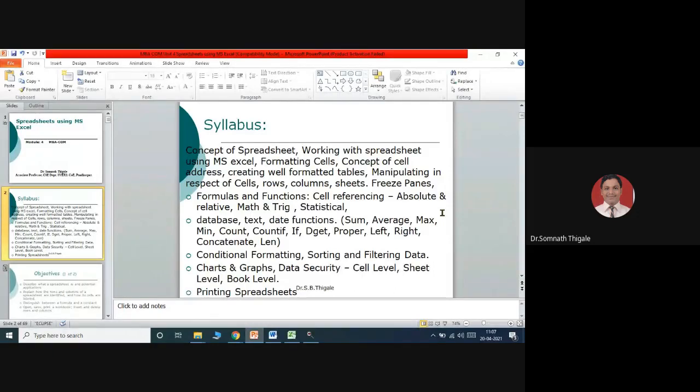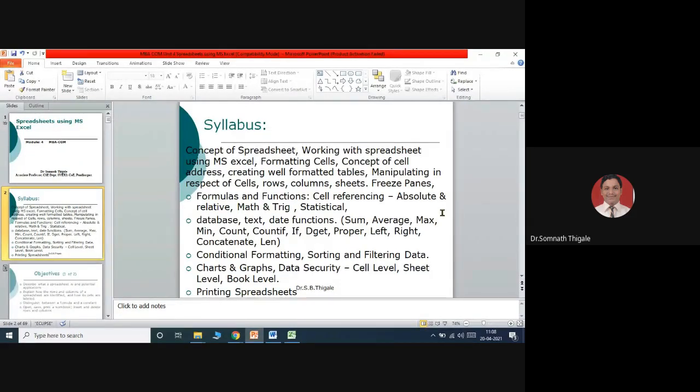Then we will discuss freeze panes. Then we will discuss how to put formulas and functions like self-referencing, absolute, relative, some mathematical and trigonometrical formulas. We'll try to learn statistical, database, text, date functions, etc. With reference to that, we'll have average, max, minimum, like that.